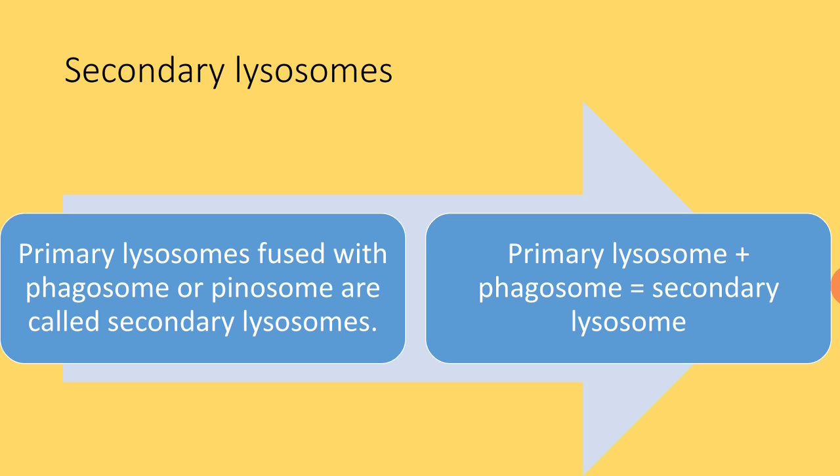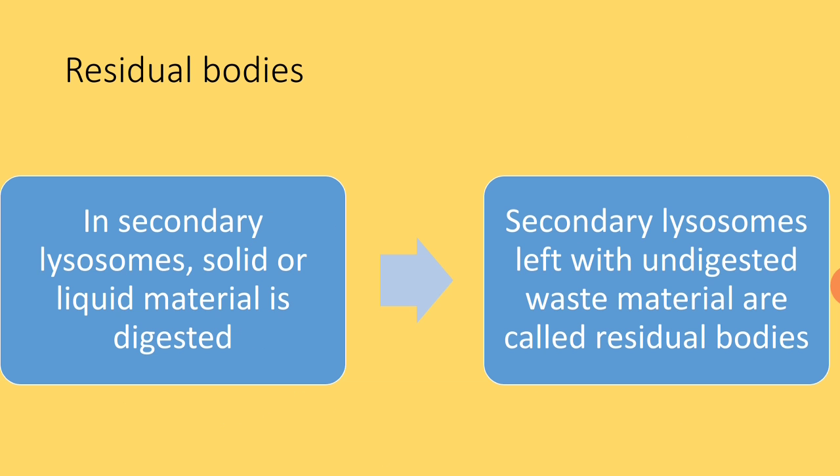After the formation of the secondary lysosome, the primary lysosomal contents in the form of hydrolases will be released into the phagosome or pinosome, that is, onto the solid food particle or pinosome ingredients. Like that, the liquid or solid food particle will be dissolved and digested by the release of these hydrolases. That is the process of digestion carried out by lysosomes.